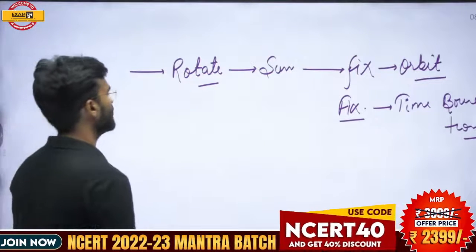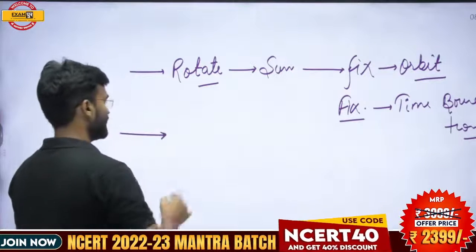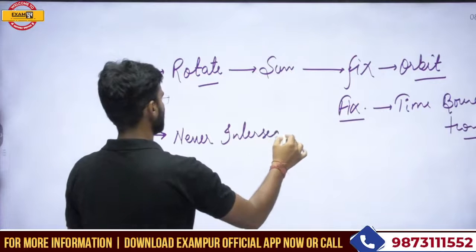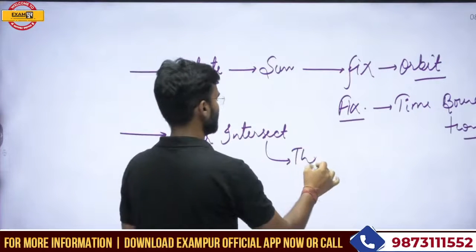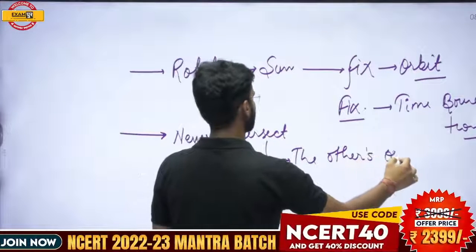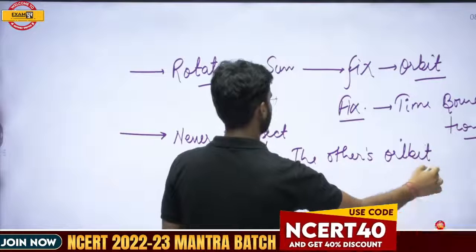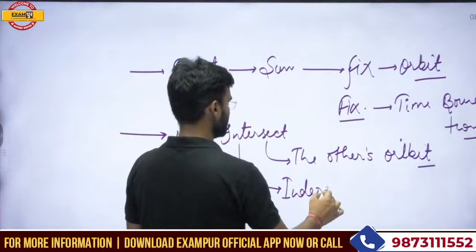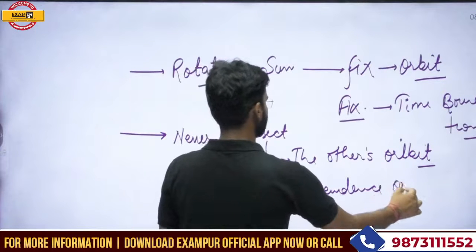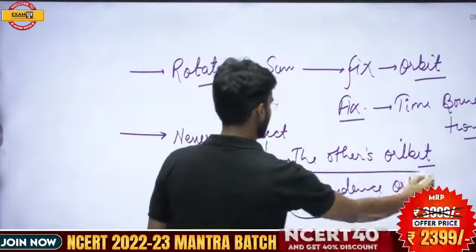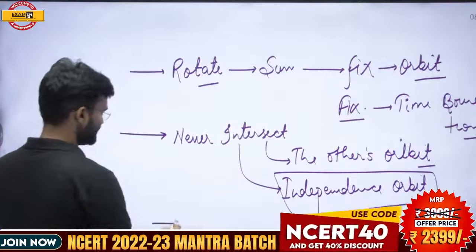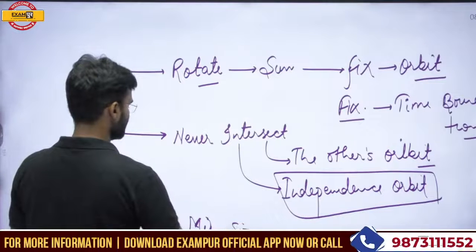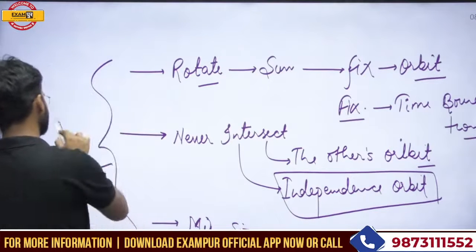If these two things are fixed, that is one criterion for considering a celestial object a planet. So rotation should be around the sun, and it should never intersect other orbits. That means there is a requirement of an independent orbit. Second criterion, a fixed size: there is a requirement of some minimum size. Then it would be considered a planet.